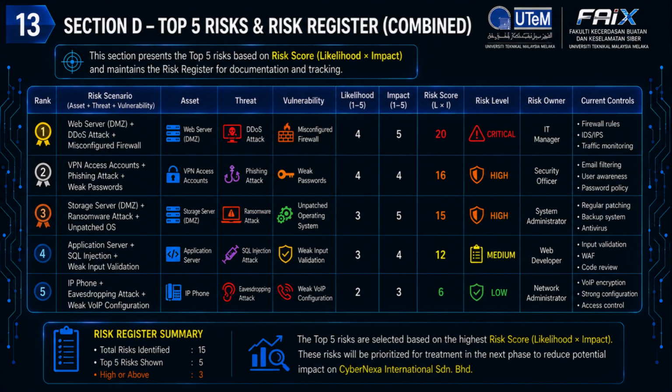For each identified risk, a responsible risk owner has been assigned, including the IT manager, security officer, system administrator, web developer, and network administrator. Existing controls such as firewall rules, password policies, user awareness training, antivirus protection, backup systems, web application firewalls, and access controls are already in place to reduce these risks. Overall, this risk register provides a structured overview of the organization's most important cyber risks and serves as the foundation for selecting appropriate risk treatment strategies, which will be presented in the next section.